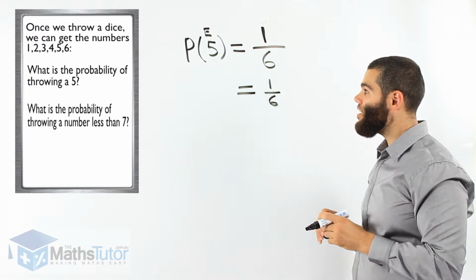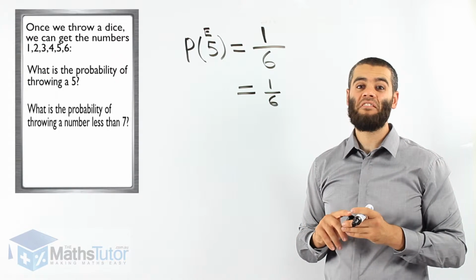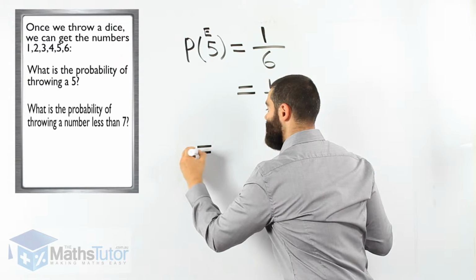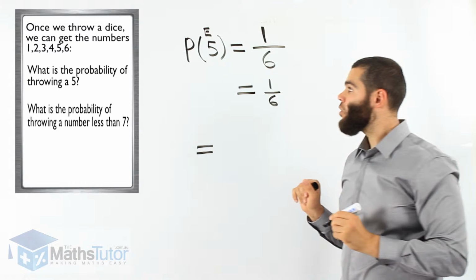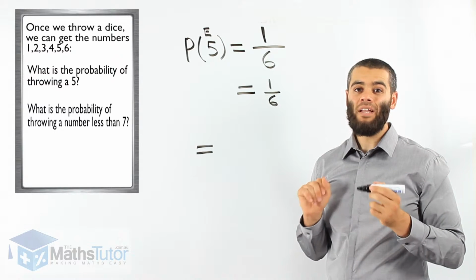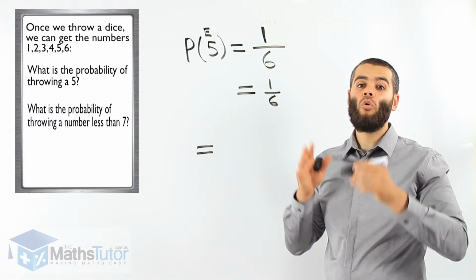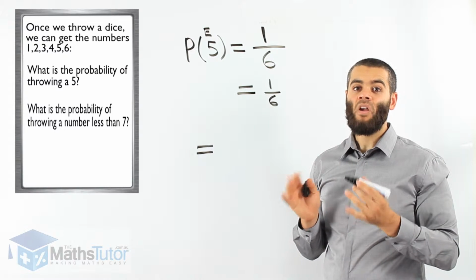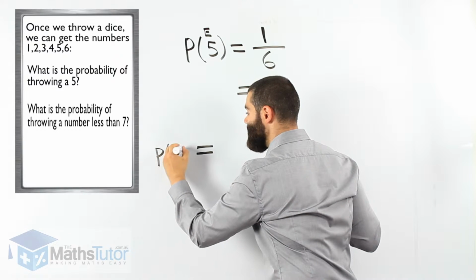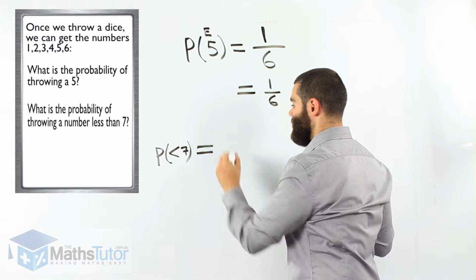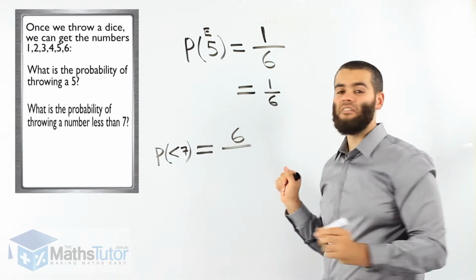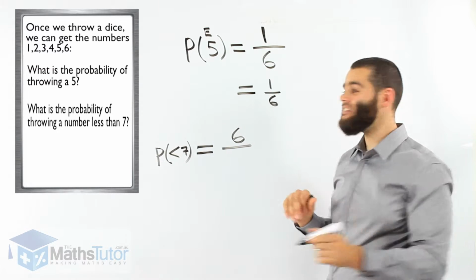Next one. What is the probability of throwing a number less than 7? In this question, we think about it. In a dice, 1, 2, 3, 4, 5 and 6, all the numbers are less than 7. So how many numbers on the dice are less than 7? There are 6 numbers on the dice less than 7. How many numbers are there altogether on the dice? There are 6.